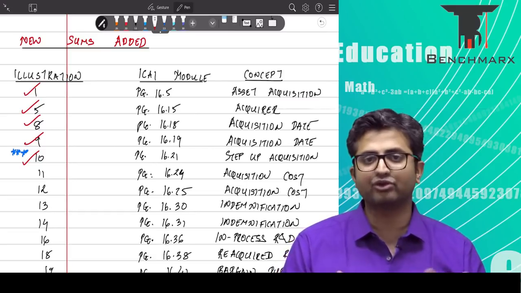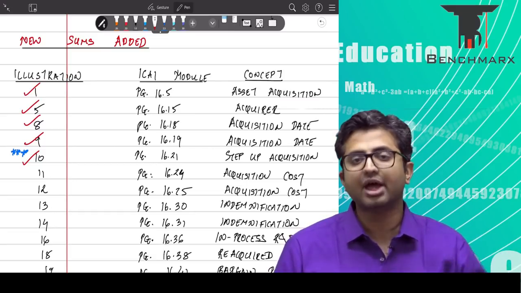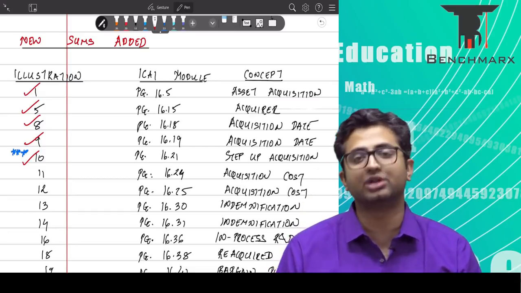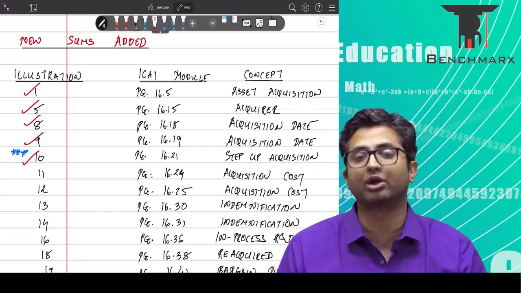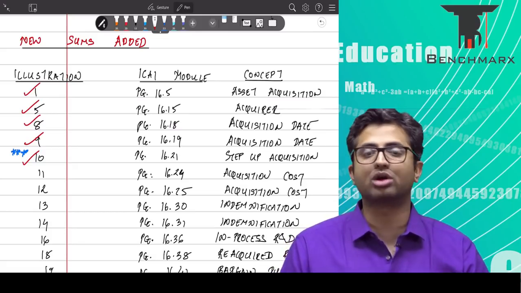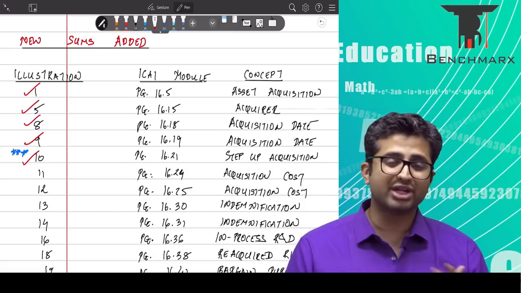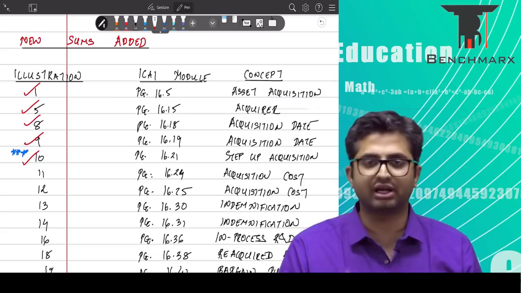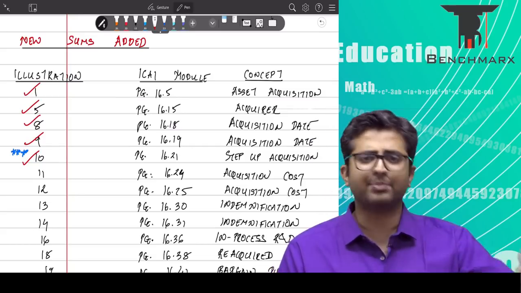Now there was a difference over here between AS and Ind AS. Ind AS quite clearly says that any cost which is pertaining directly to the acquisition has to be taken to the profit and loss directly. It cannot change your goodwill. It cannot affect your goodwill. Goodwill is based on the fair value of net assets taken over. Remember, fair value of the net assets taken over and the PC that you pay.